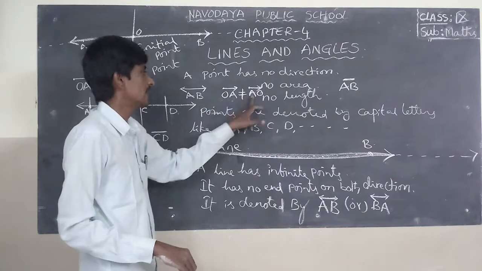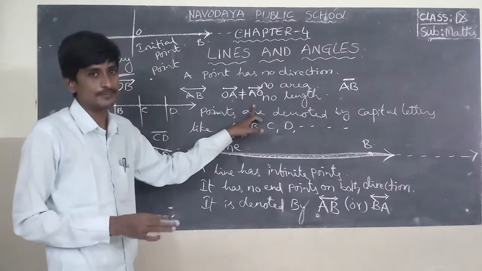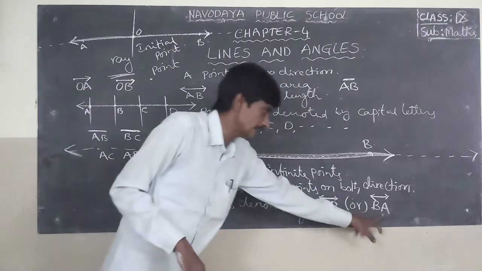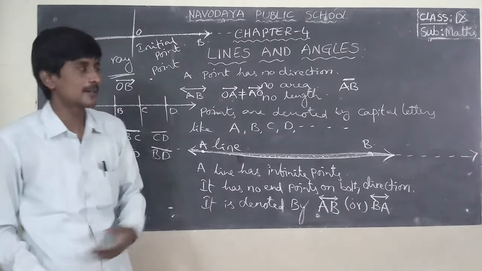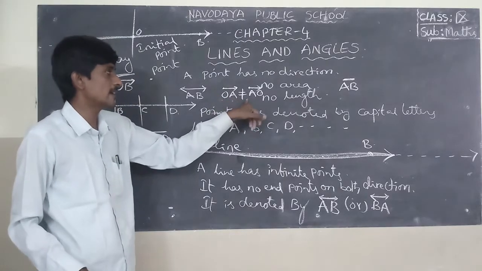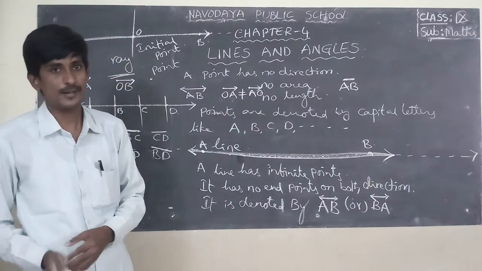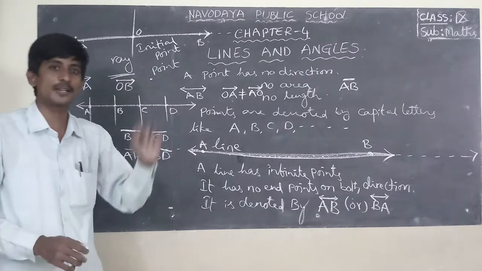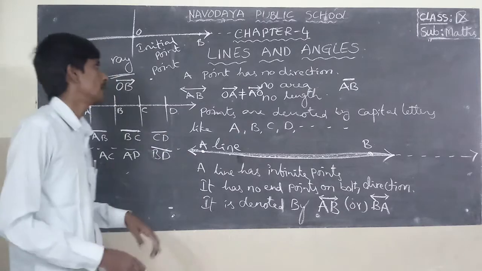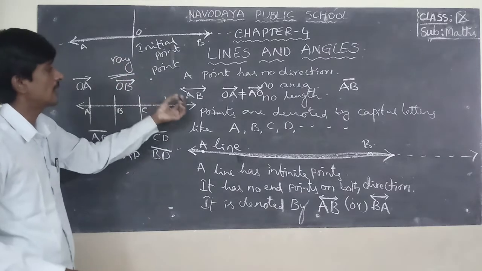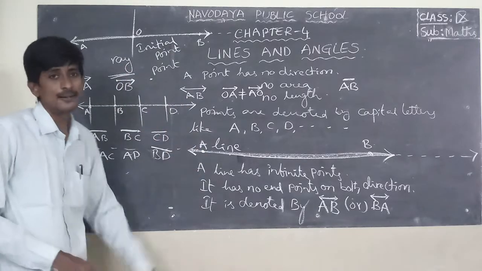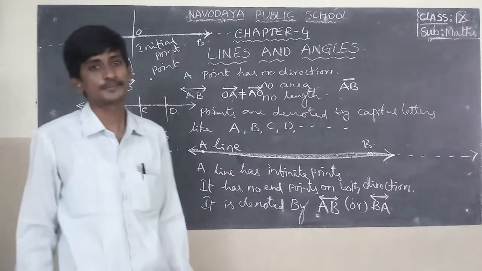So both are different, not equal. Line AB equals line BA, and line segment AB equals line segment BA, but ray OA is not equal to ray AO. Okay, this is point, ray, line and line segment.